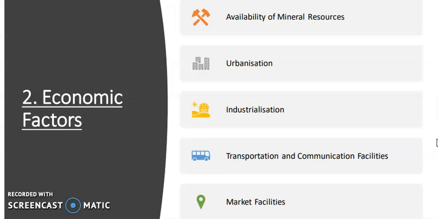Next, industrialization. Industrialization also provides job opportunities. If an industry is formed, obviously new posts will be created over there, so more people will be attracted towards that place. In an industrial area, you need the teacher, doctor, as well as other service providers. You need the transport operators and everything. That's why we have seen in the world the industrial regions mostly having a huge population. For example, the Kobe Osaka region in Japan. This is an industrial region and a thickly populated area of Japan.